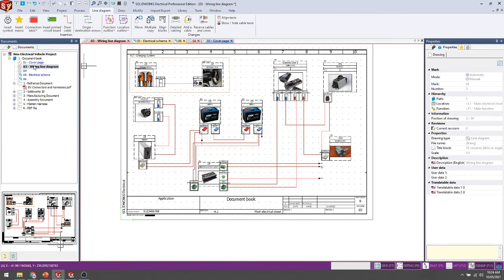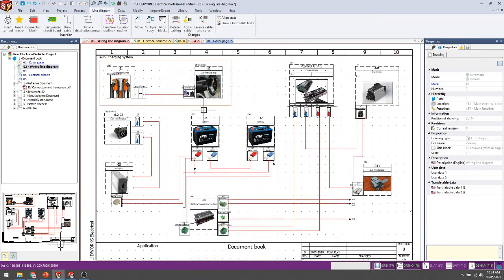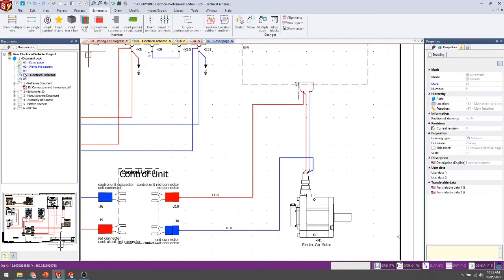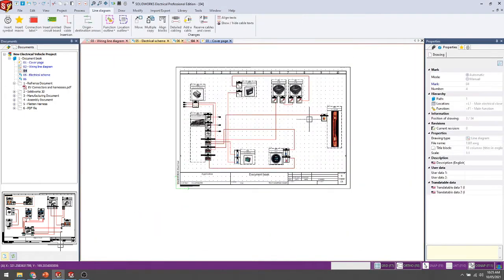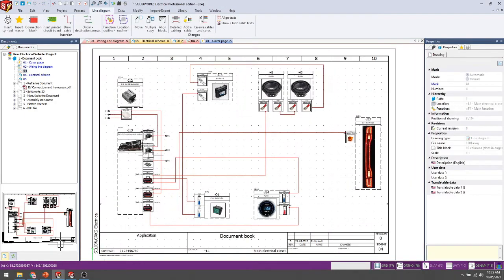And I have done all of this. I have done my schematic drawing and single line diagrams. I'll show you another page of the single line diagram. I have done the vehicle management system.